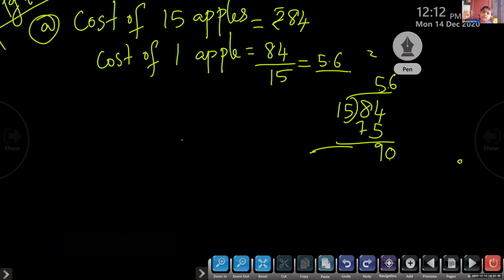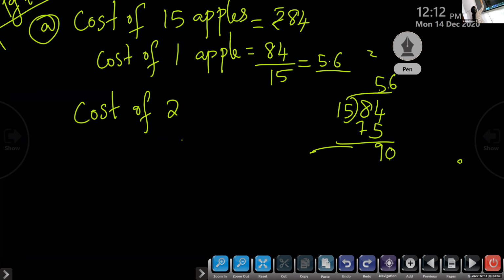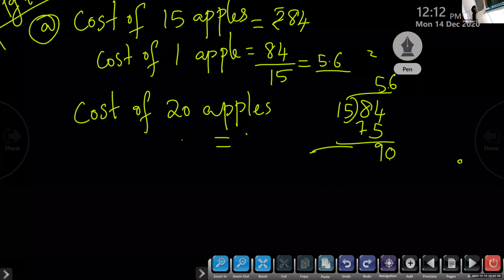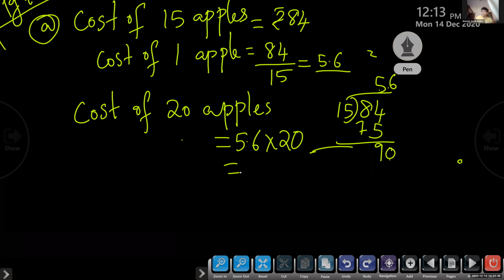Now what do you have to find out? Cost of 20 apples. We should multiply cost of 1 apple into 20. Ma'am, it is 112. Wait, Gautam. Let everyone find out and tell me the answer. Okay.